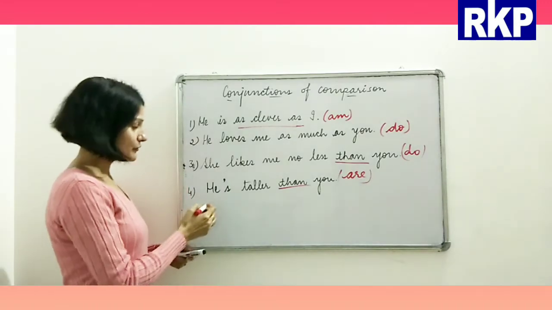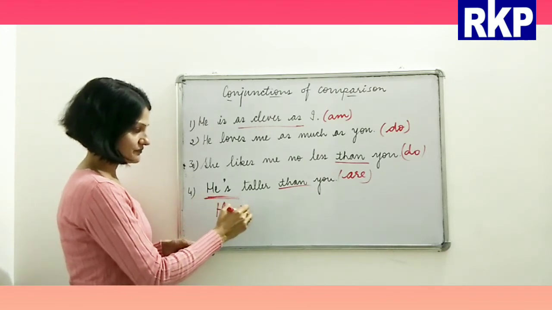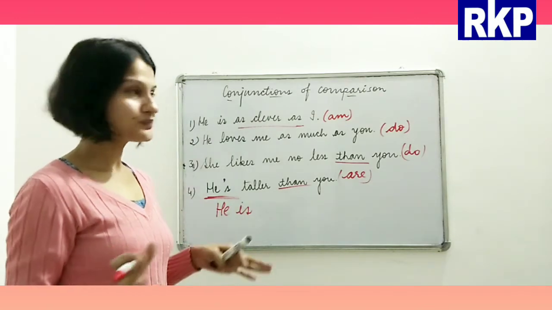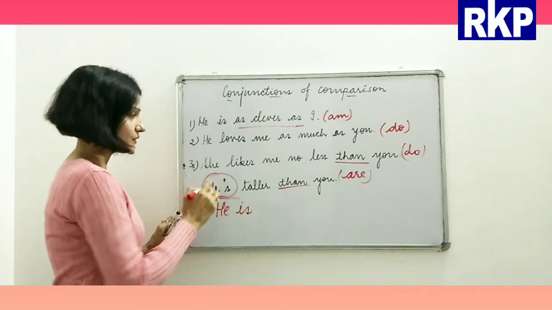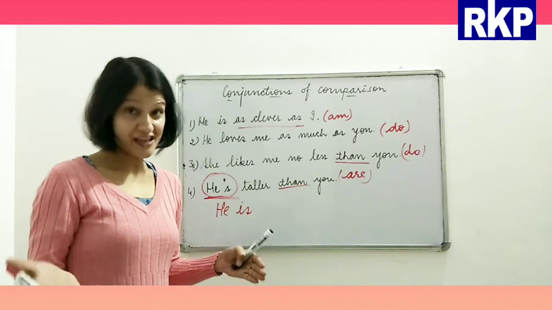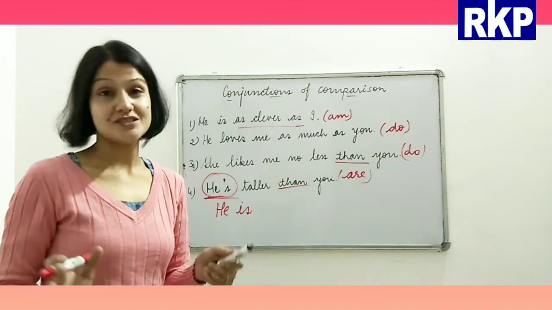Very good. Now beta, one more thing, this is he's, right? Now I have a question for you. Can we pronounce this word like he is? Can we do that? No, we can't do that.